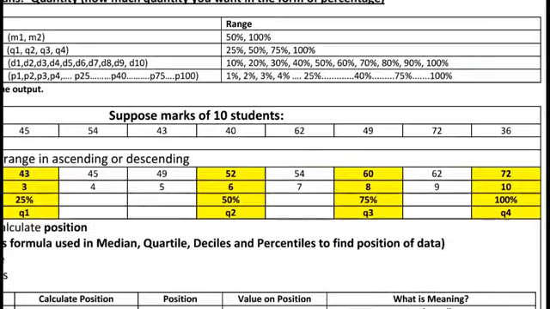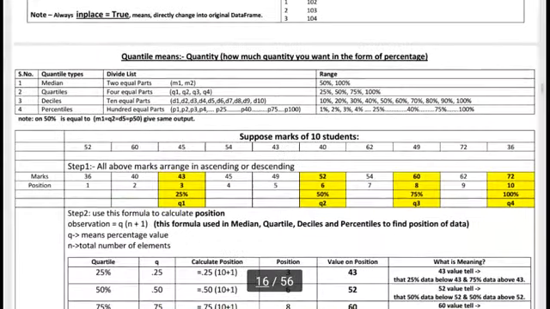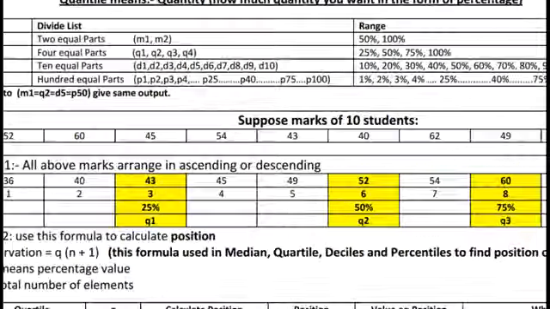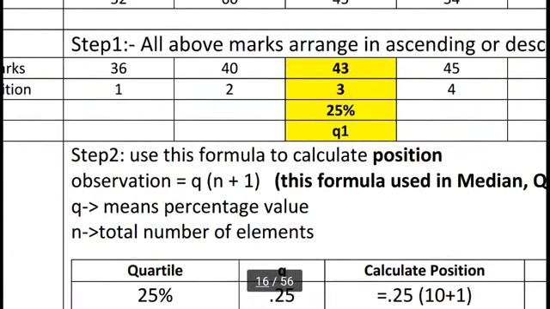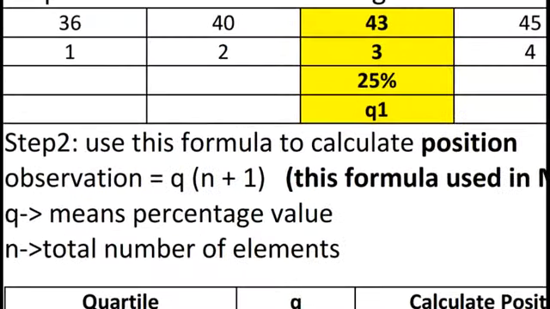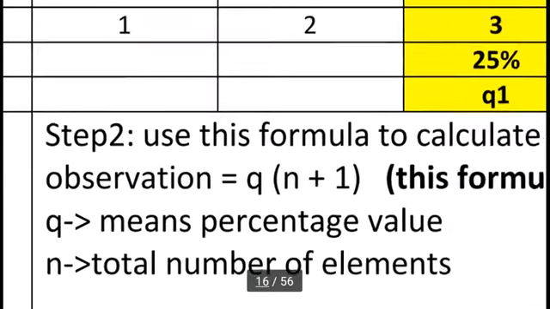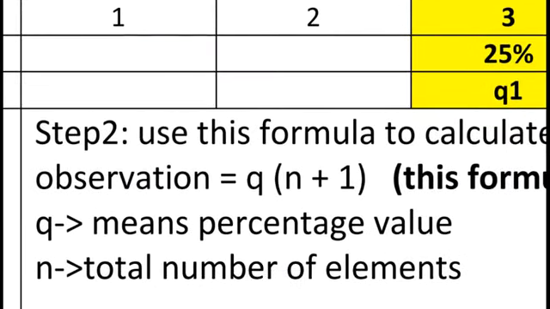So this is how we can get our desired value, but the actual thing is how to calculate the percentage. So you can see step 2: use this formula to calculate position. This is important. Observation is equal to Q times (n plus 1).